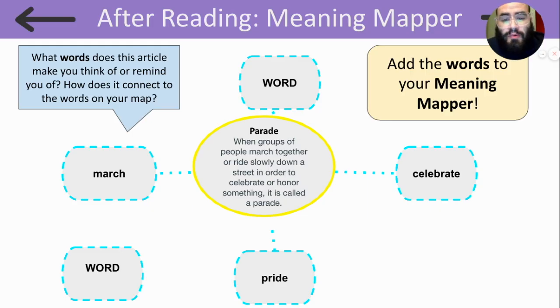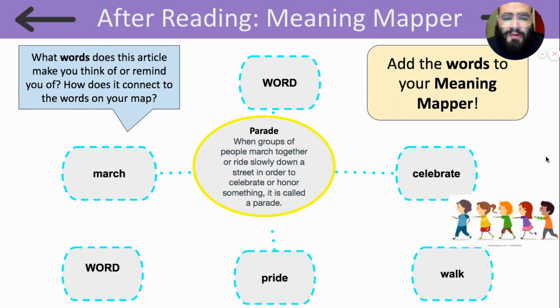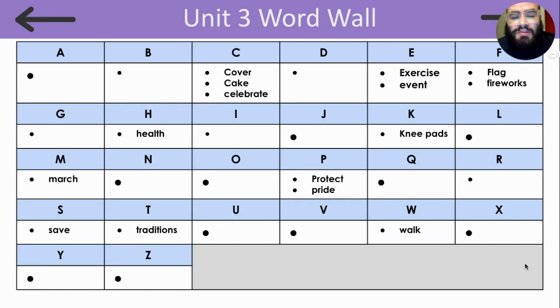Now take out your meaning mapper. In the middle we have the word parade. We've already added celebrate, pride, and march. But what other words can you add to your meaning mapper? Go ahead and add. I added the word walk because people walk during parades and people walk during the Labor Day parade. Now the last thing I want you to do is add the word walk to your word wall.